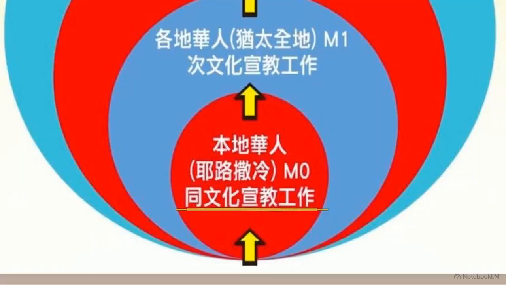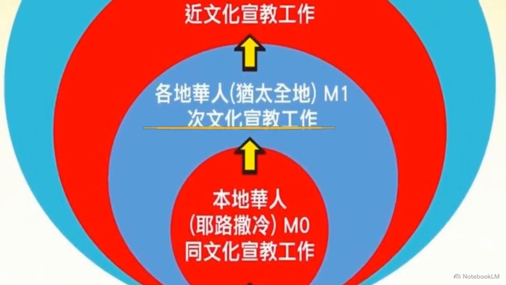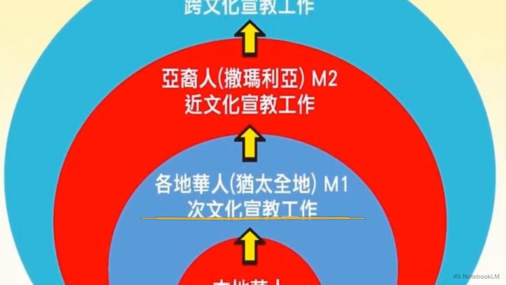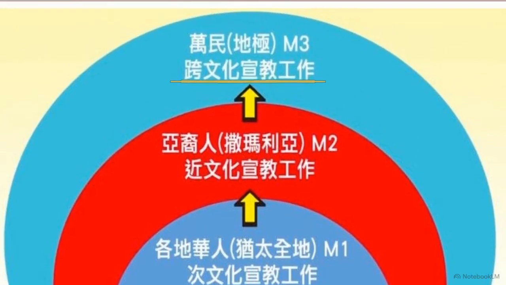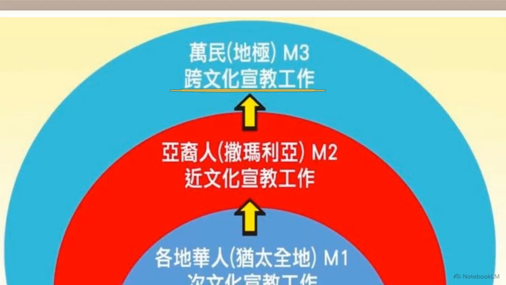Once the M0 core generates structural momentum, it spills over. Expansion reaches the M1 layer, focusing on diaspora populations. The ripple continues to M2, engaging broader regional demographics. The final tier, M3, represents cross-cultural missions extending to the ends of the earth.